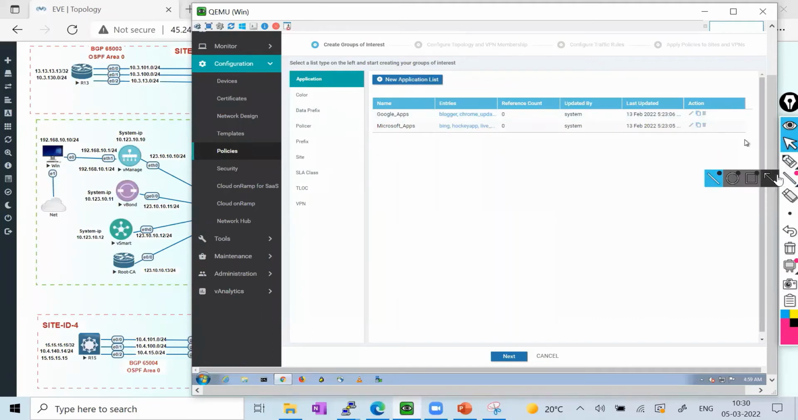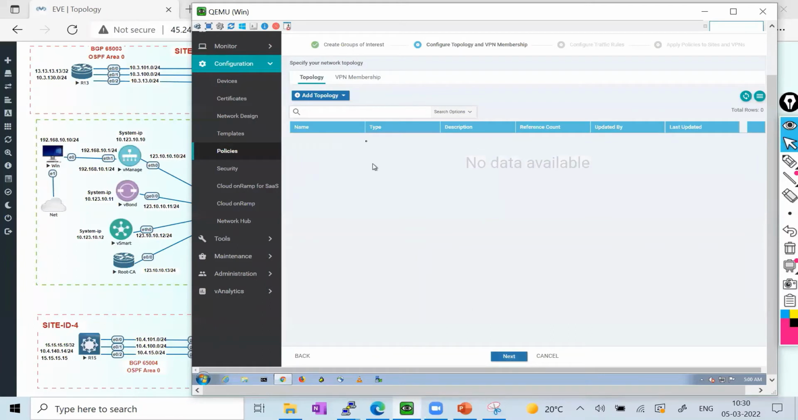So my group of interest has been created because we need an SLA class to achieve this particular lab. I'll just click next, and after doing the next, I do not have to do anything here in topology and VPN membership. So I'll click next, and here you can see we have the option to define application aware routing. After defining the application aware routing, I'll click and create a new application